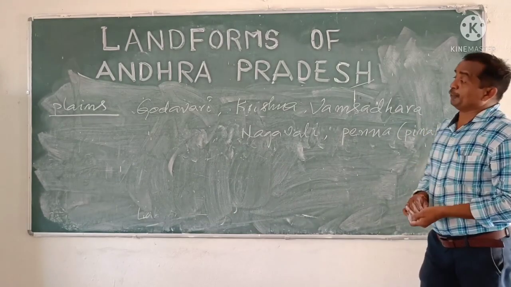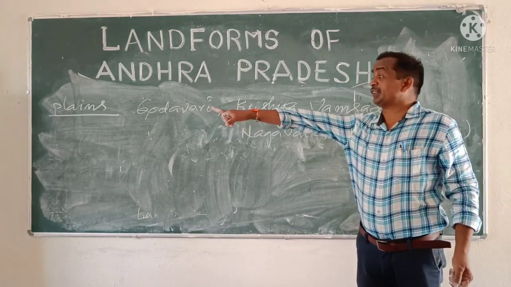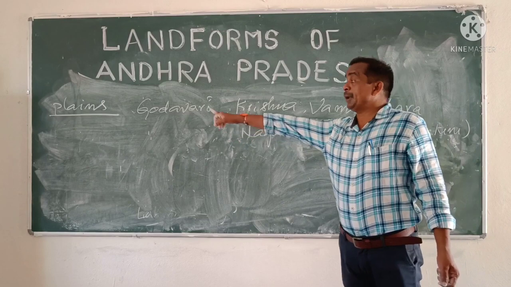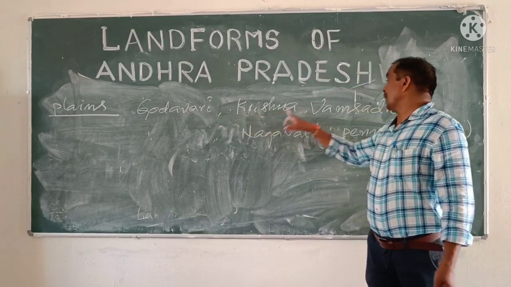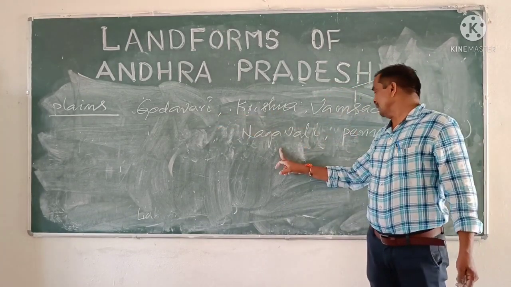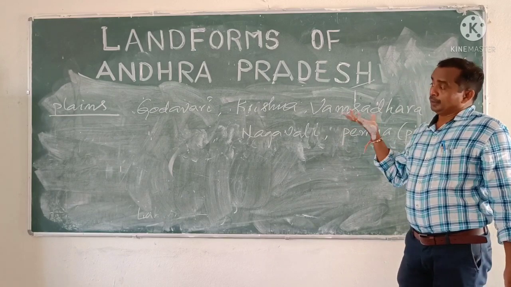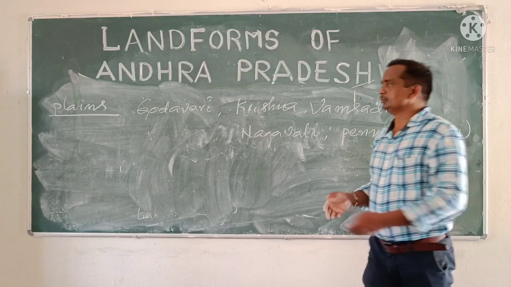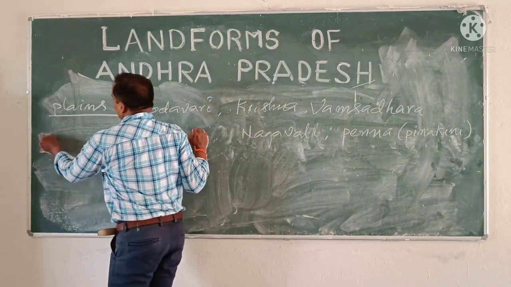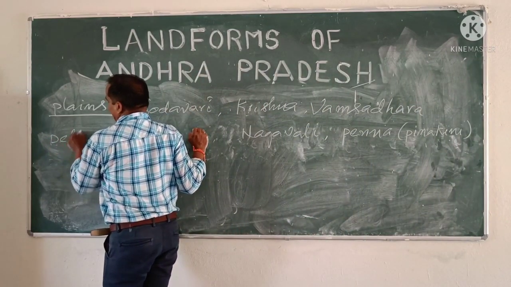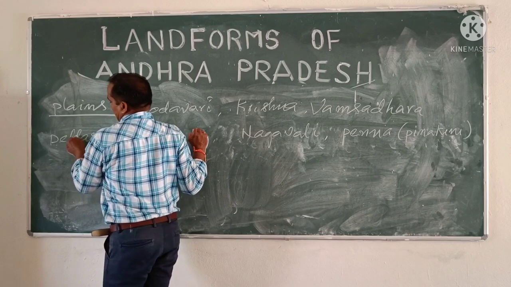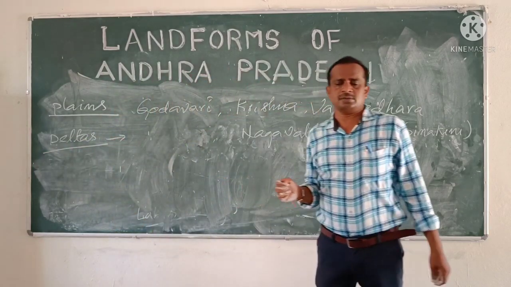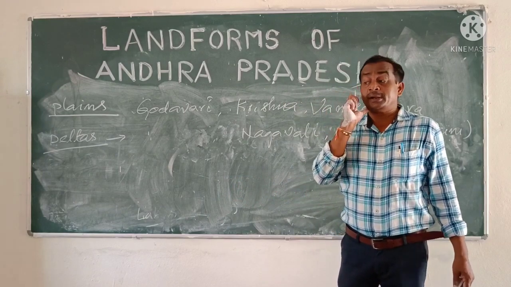Dear children, listen carefully. In the plains of Andhra Pradesh, a number of rivers are there. The rivers are majorly the Godavari, the Krishna, the Vamsadhara, the Nagavali, the Penna. These are the major rivers in Andhra Pradesh. Next, deltas. What is meant by delta, children?